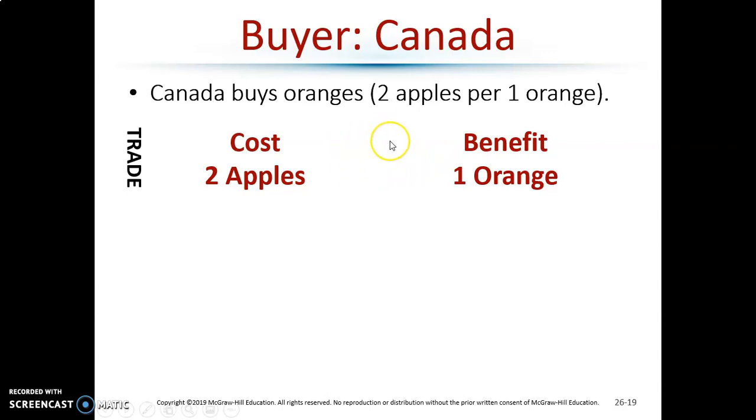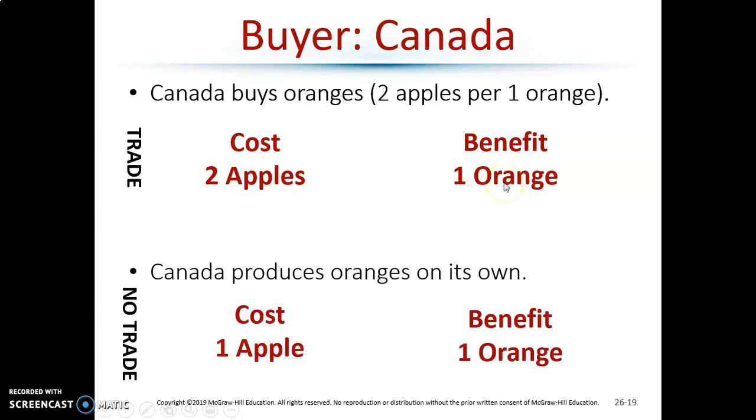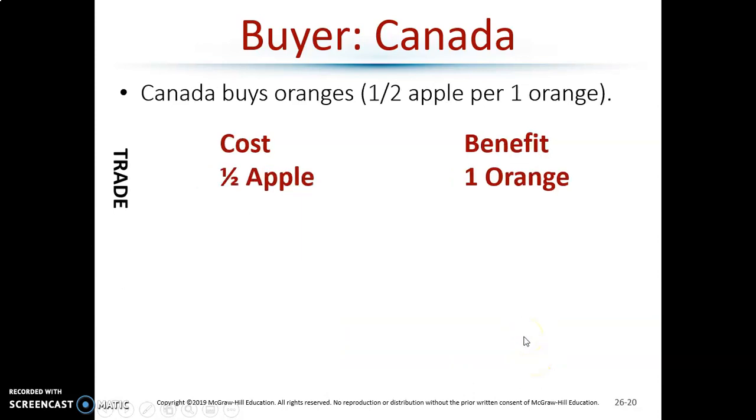So let's look at an arrangement here to see if this is mutually beneficial, where Canada buys oranges for 2 apples from Australia. So it costs 2 apples, and they get 1 orange out of it. But if they weren't trading, well, then they could get that same orange for 1 apple. So this is an example of terms of trade that could be proposed, but Canada, if they're rational, they're going to say, nah, we're not doing that. 2 apples for 1 orange? 1 apple for 1 orange. We're better off. They wouldn't agree to something like that.